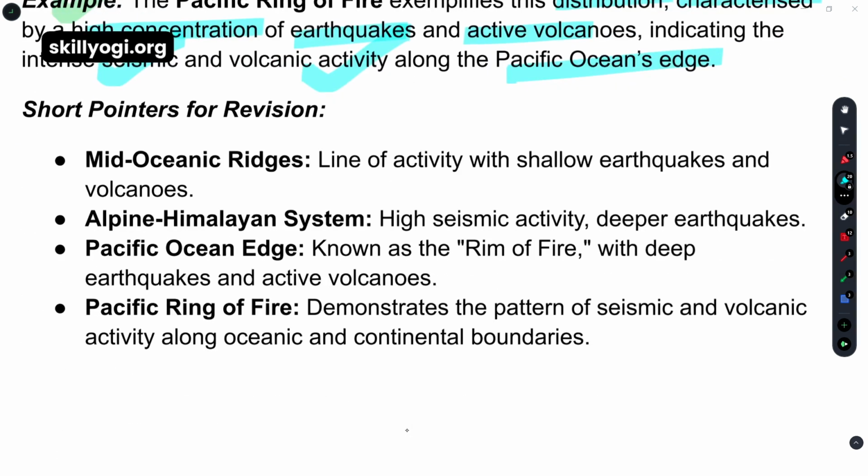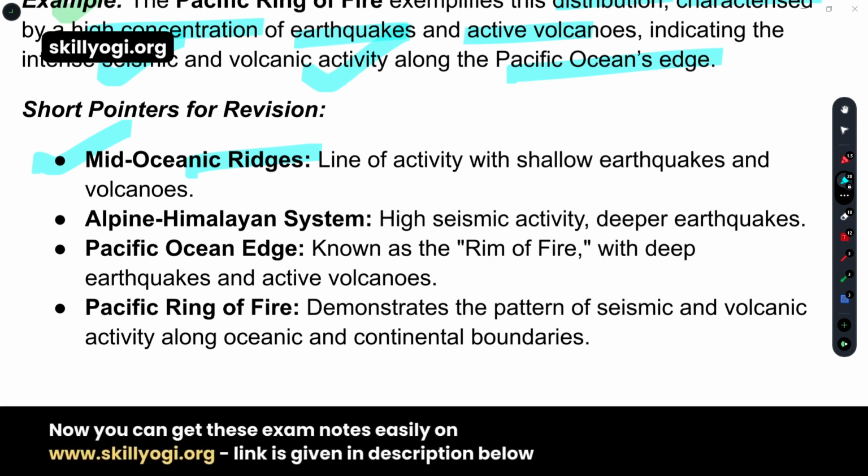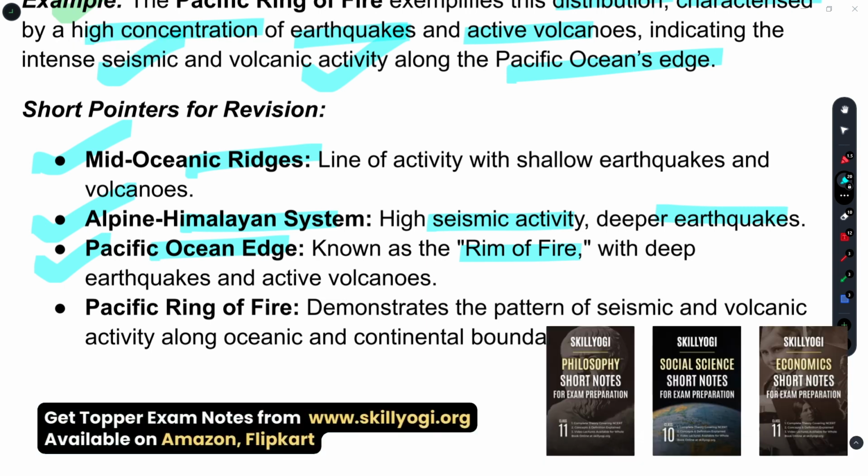What are the short pointers? The first one is written mid-oceanic ridges, which we have learned already from the different paragraphs, a line of activity with shallow earthquakes and volcanoes. The Alpine Himalayan system is a high seismic activity zone, where we can have deeper earthquakes. The Pacific Ocean edge is known as the Ring of Fire, with deep earthquakes and active volcano areas.